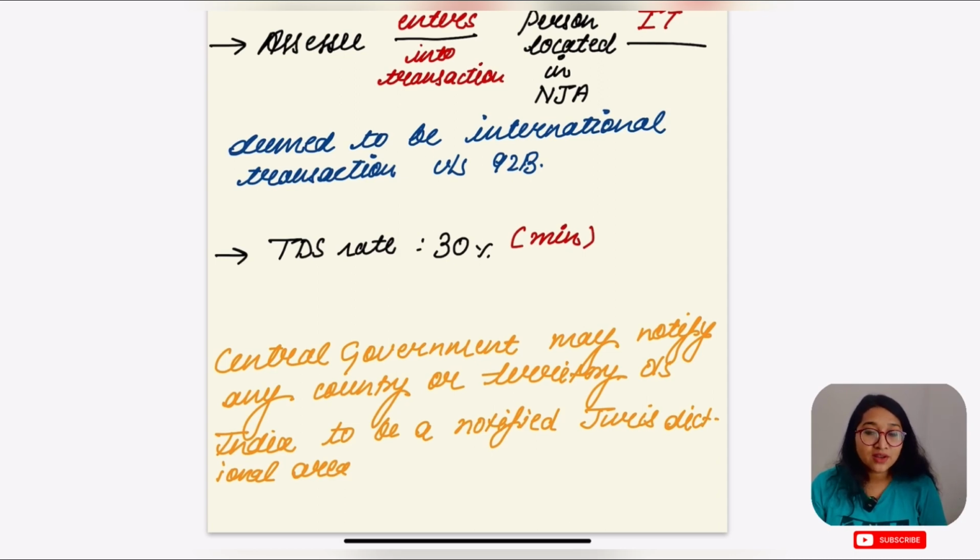Once you are doing a transaction with that particular territory, even if it is in India, if the central government has notified such an area, territory or country as an NJA, then the transaction between them would again be an international transaction, whether they come in India or are outside India. Is this clear?